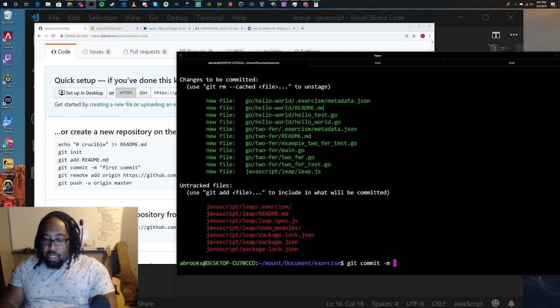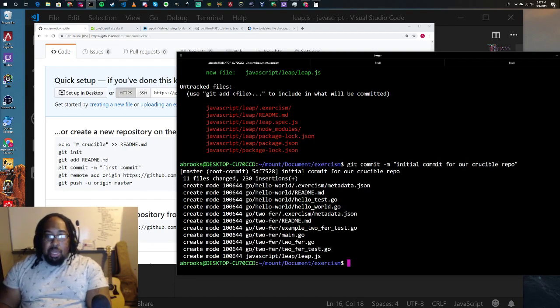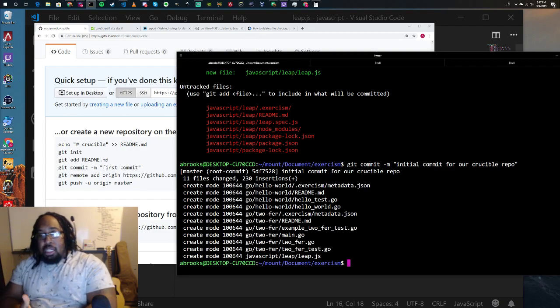This is the point in time in which we want to save them, and we give it a message, so initial commit for our Crucible repo. You want this to be as descriptive as possible. Tell me what you did, tell me what things you changed. So you commit that. It creates basically a Delta file, a change patch for the things that you have.